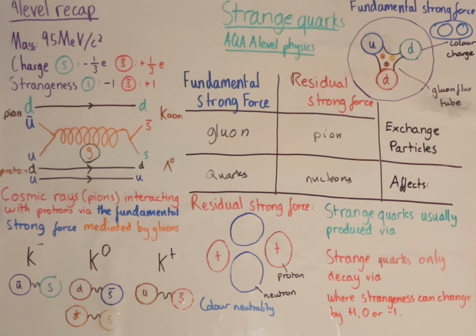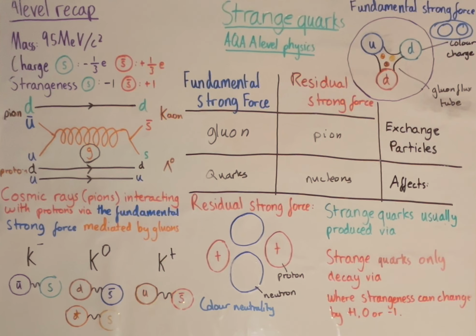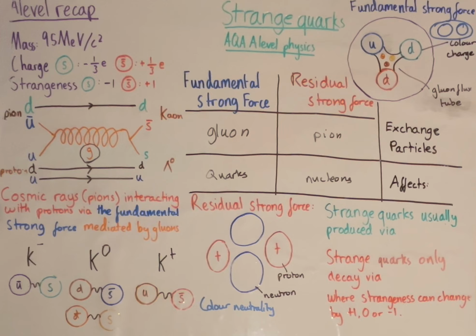Okay, and also, by the way, the colors here aren't going to be fixed, they're going to be constantly changing, but the color neutrality is what matters. The color neutrality must remain constant. And again, just to recap, this is what our kaons look like. This is a K plus, K neutral, and this is going to be a K minus. Our kaons always have either a strange or an anti-strange quark paired with an up quark or down quark, or anti-up or anti-down quark.